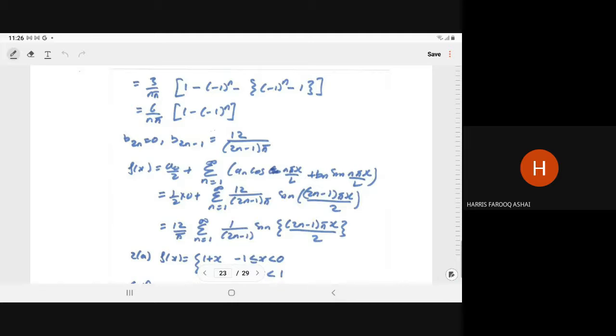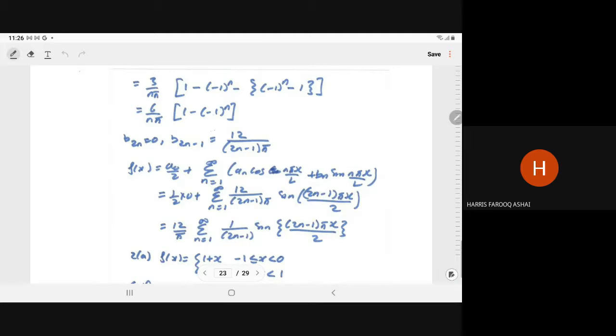So it will give you 3 upon n pi times 1 minus minus 1 to power n minus minus 1 to power n minus 1. So this will be twice of this, so 6 upon n pi times 1 minus minus 1 to power n.